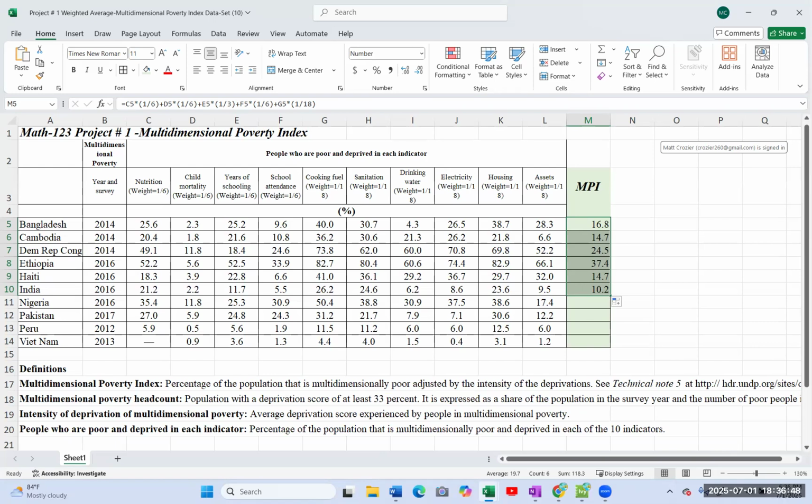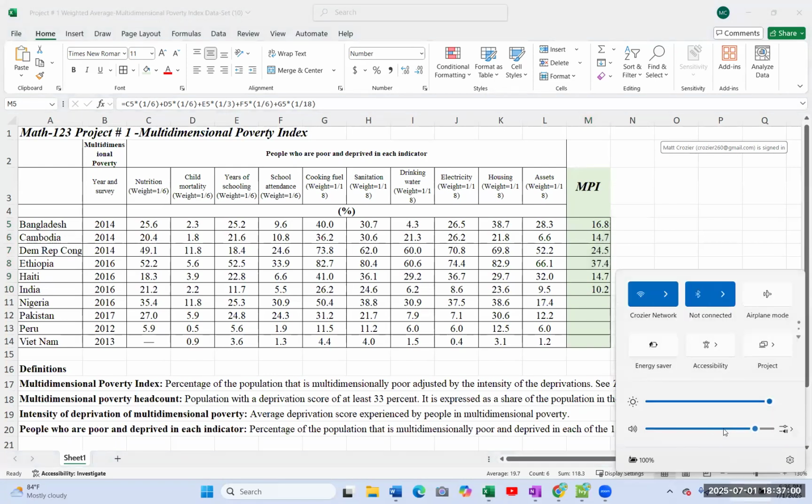Hope this helps. I'll stick around. Any questions, anything you want me to go back over before we go? I have a question. Sure. What numbers do we have to calculate to get the MPI?